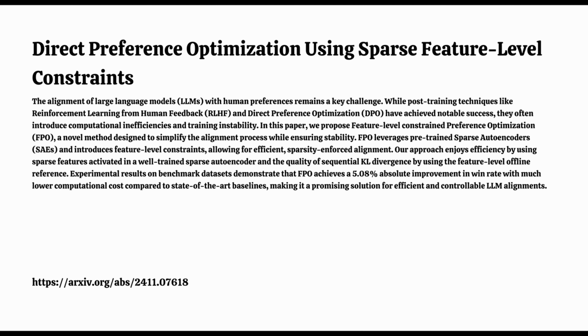Precisely. Now, let's talk about how FPO uses constraints. Instead of using the computationally expensive KL divergence that's used in TDPO, FPO opts for the MSE, the mean squared error, of sparse activations from the SAE. You can see that in Equation 12 in the feature-level constraint section. Basically, it's a more efficient way to guide the model's behavior without giving up effectiveness.